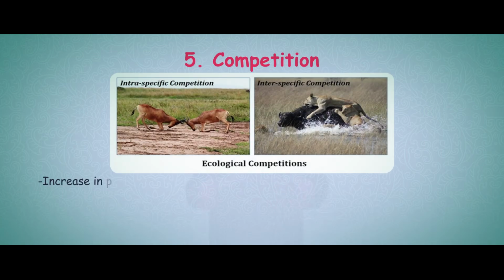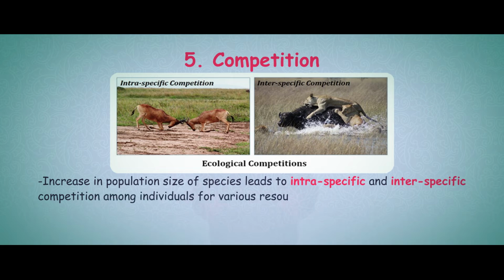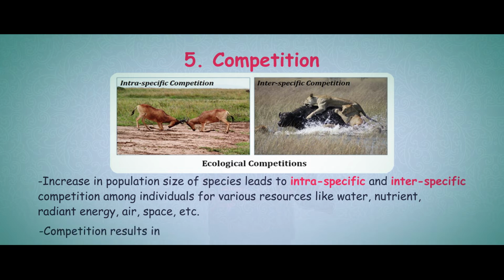The fifth process is known as competition. Now, when the population size of species increases, it leads to 2 types of competition: intraspecific competition and interspecific competition. The competition is for the resources which they share, like air, space, nutrients, radiant energy, and many more. Intraspecific competition takes place between individuals of similar species, whereas interspecific competition takes place among individuals of different species sharing the same resources.